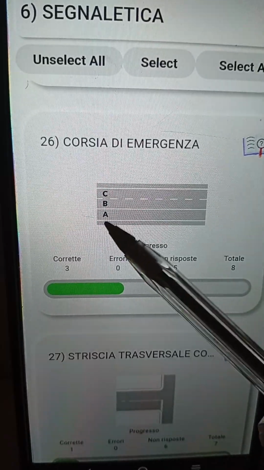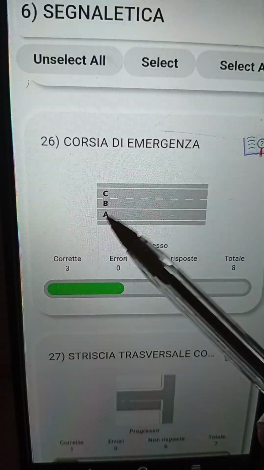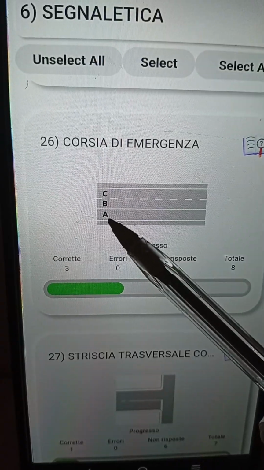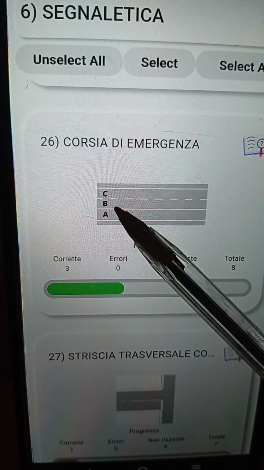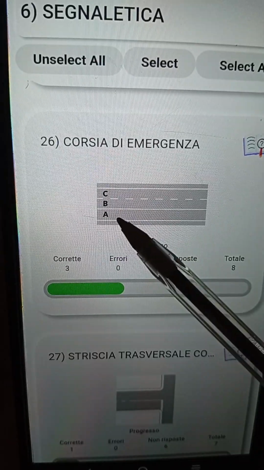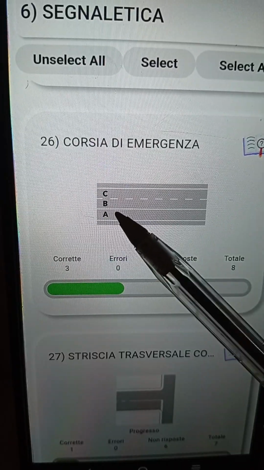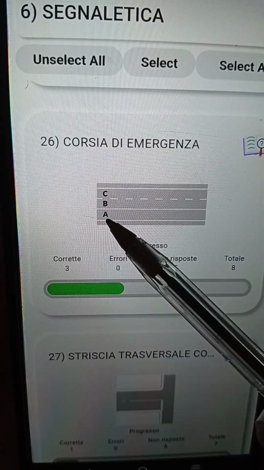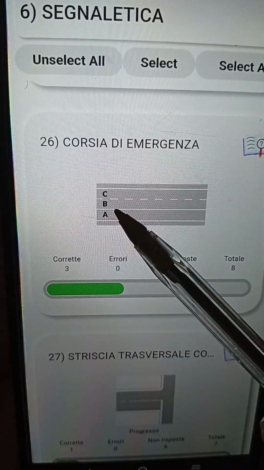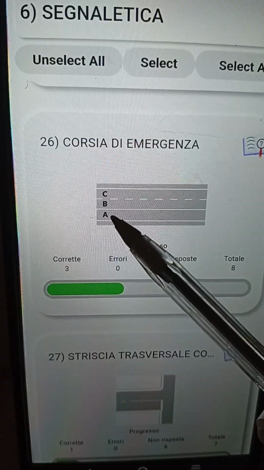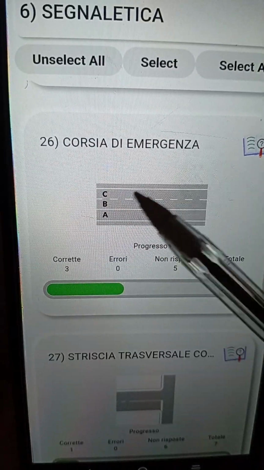What are they doing in the corsia di emergenza? Number one, if the driver is sick, he can come to the corsia di emergenza. Number two, if your vehicle breaks down, you can also come to the corsia di emergenza. Stare attenti ragazzi. Very simple as ABC.